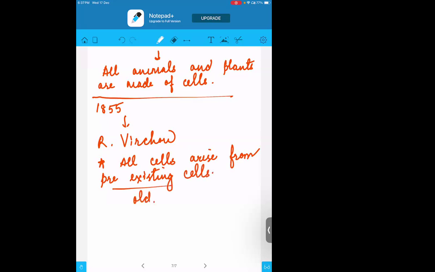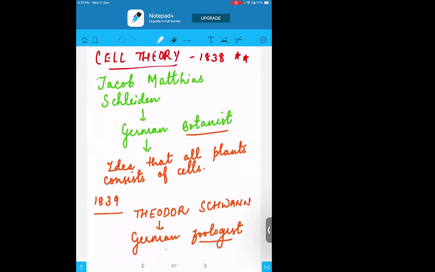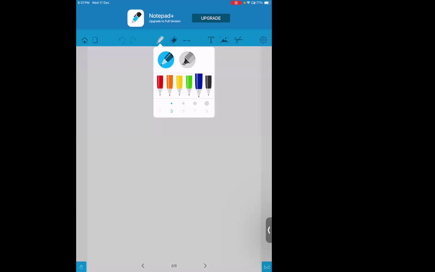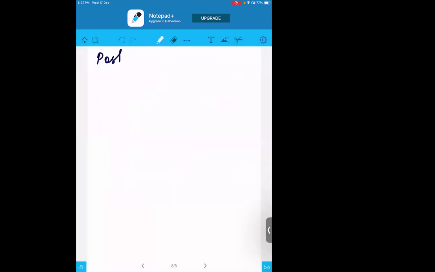If new cells have to form, they form from the old cells. That is how the three scientists gave their statements, and all together these points were postulated. We call them the postulates, the theory, or the key points.